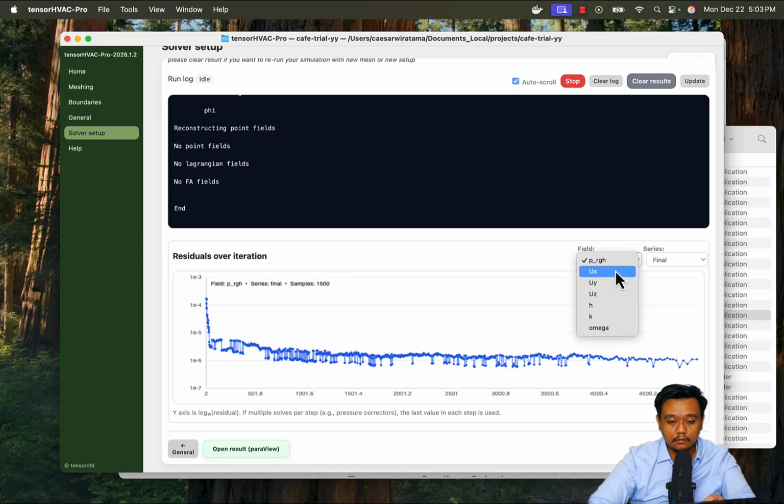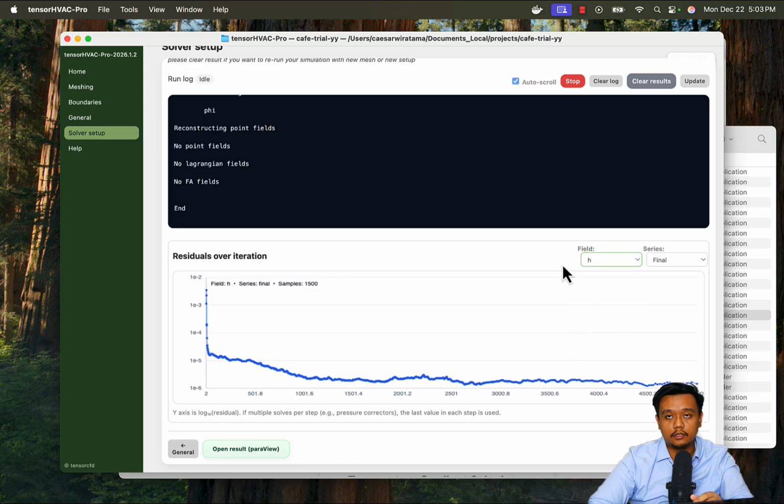And if the curve goes flat, it also indicates that your simulation has converged, so it will not change with respect to iteration anymore. So okay, let's find out what is happening inside the simulation with ParaView.